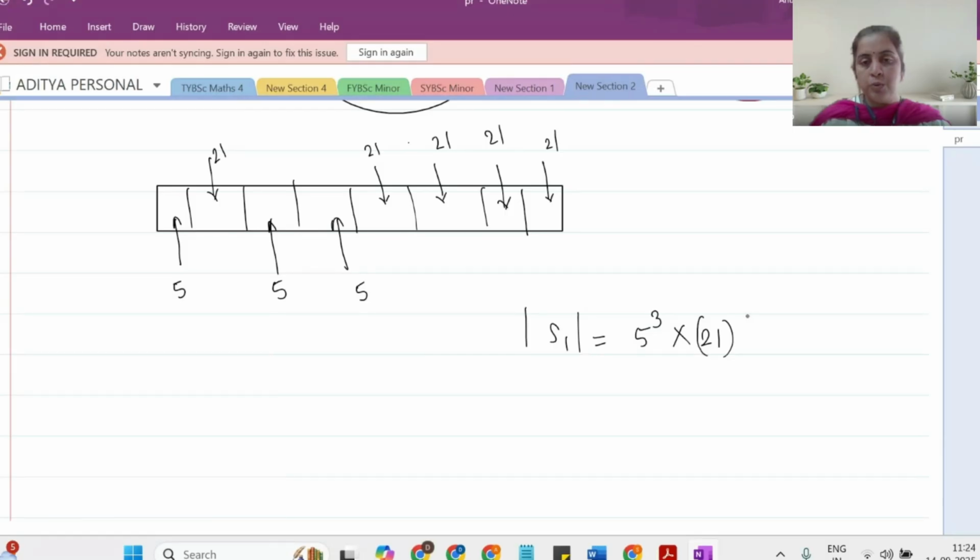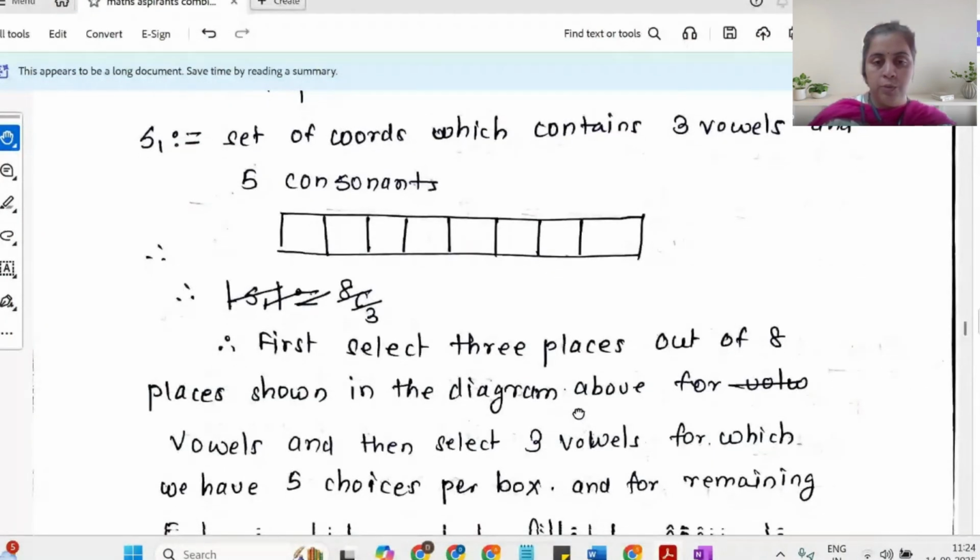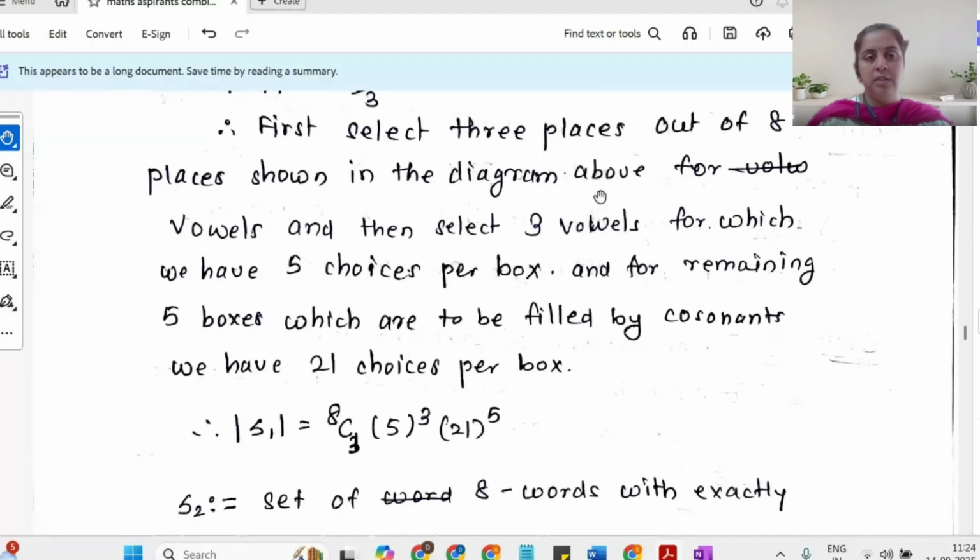So 21 raised to 5. So that is how we calculate the cardinality of S1 by executing the multiplication principle. And that is what has been stated over here in the solution.